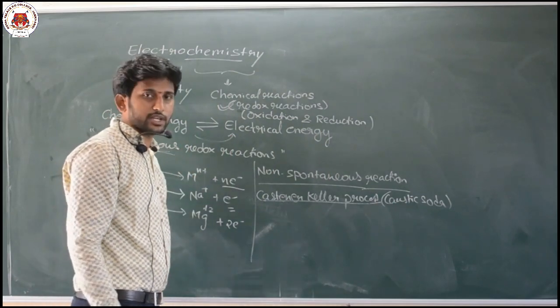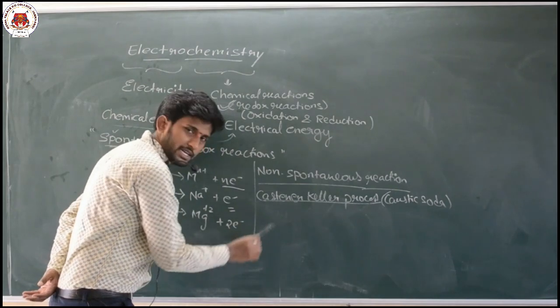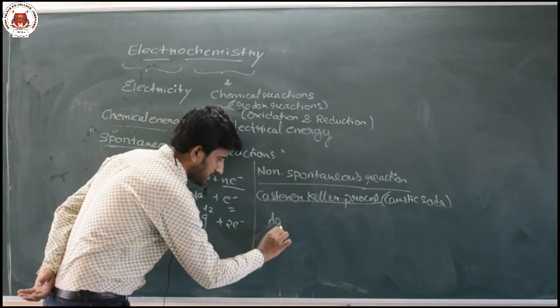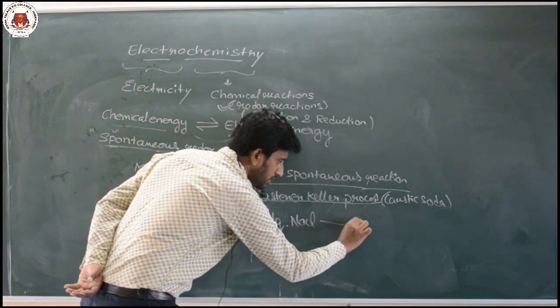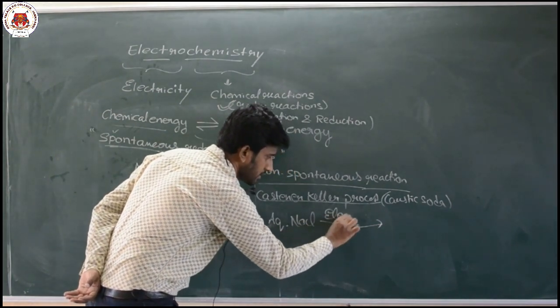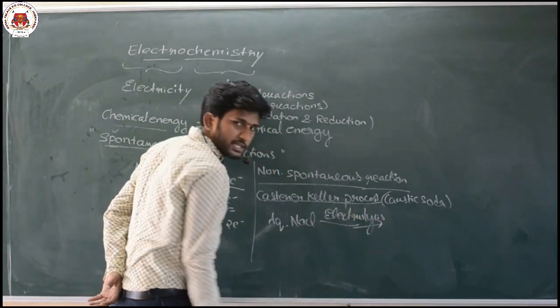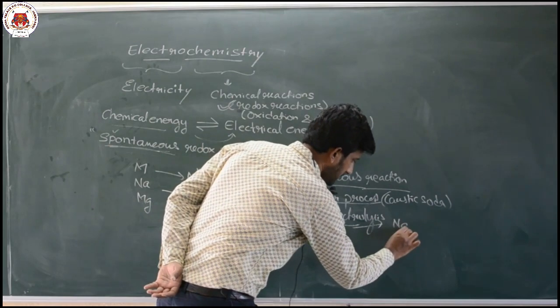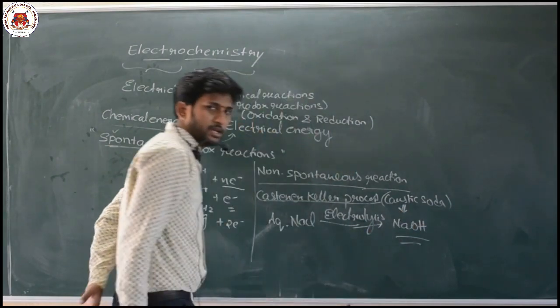From where do you get sodium hydroxide? In the first year you might have studied: in the Castner-Kellner process, electrolysis of an aqueous solution of sodium chloride produces sodium hydroxide, caustic soda.